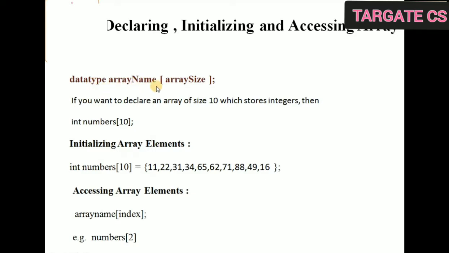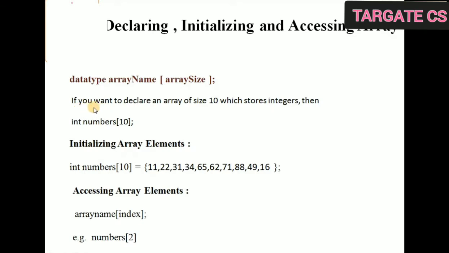Then is array name. Array name is the name of the array. For writing the array name, you will use the same rules that you follow for writing the variable name. Then is array size. Array size means how many total elements you want to store in the array. Consider you want to store 50 elements, then what will be the size of array? It would be 50. If you want to store 80 elements, then size of array would be 80. Then in the last, the array declaration is terminated by the semicolon.